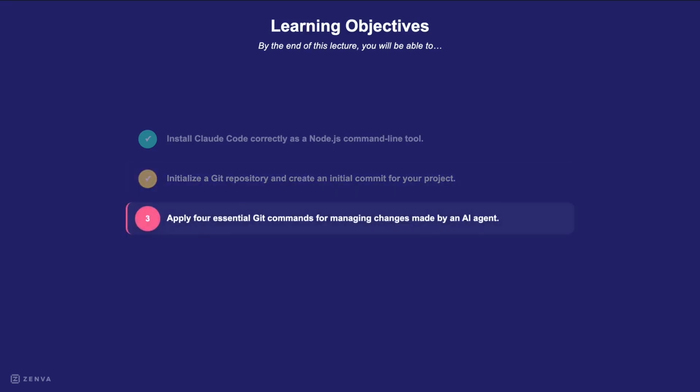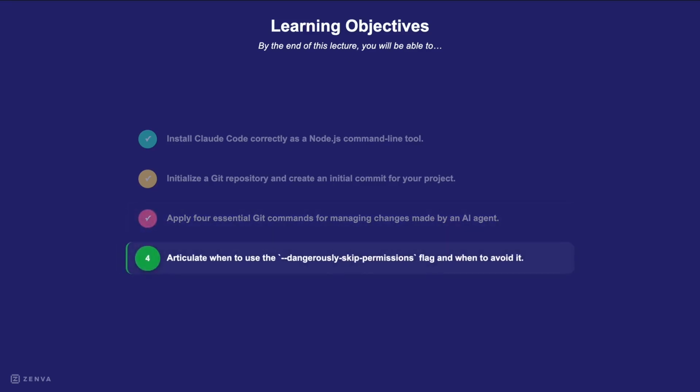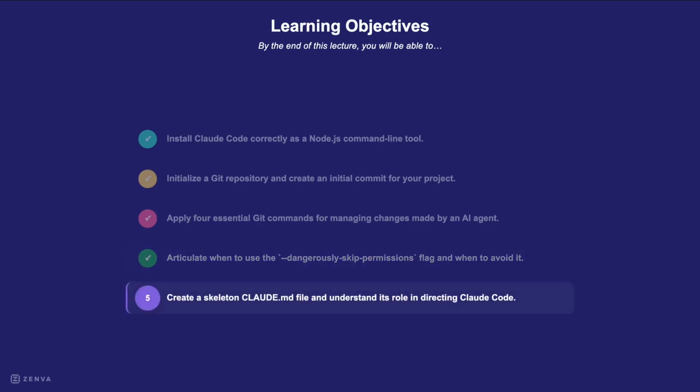You'll then learn 4 Git commands for managing changes made by an AI agent. These commands help you oversee your digital assistant. You'll learn when to use the dangerously skip permissions flag and, more importantly, when to avoid it. This helps you make safe and informed choices. Finally, you'll create a basic Claude.md file and learn how it affects Claude Code's behavior. This file is how you direct your AI agent to succeed. Now that you know about the Claude.md file, let's get your system ready.